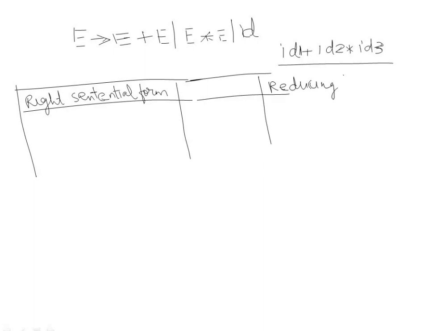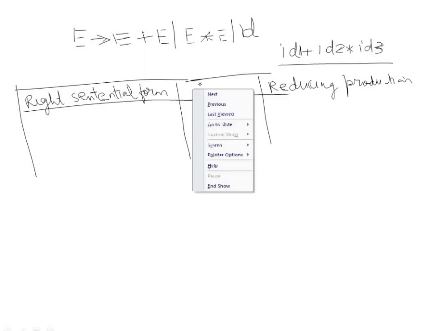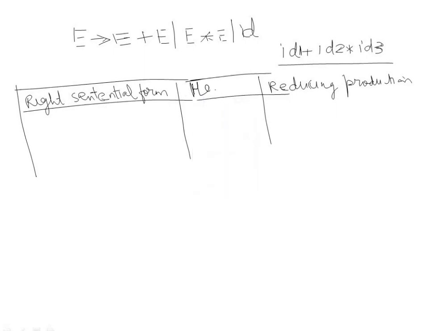Here we will write the production which will be used for applying reduction, and here we will write the handle. So initially you have ID plus ID1 plus ID2 into ID3.